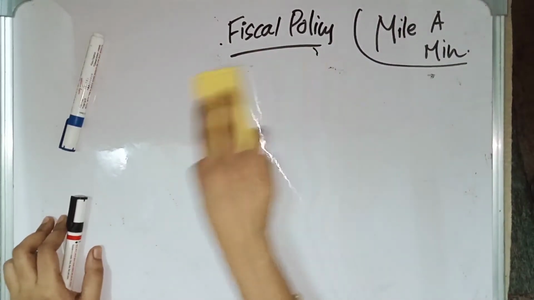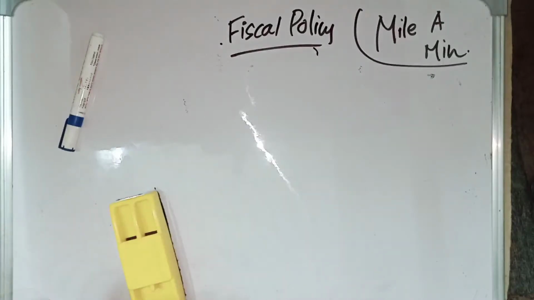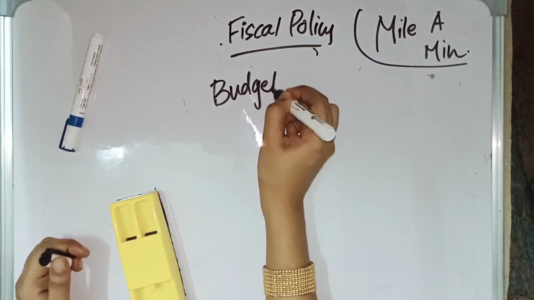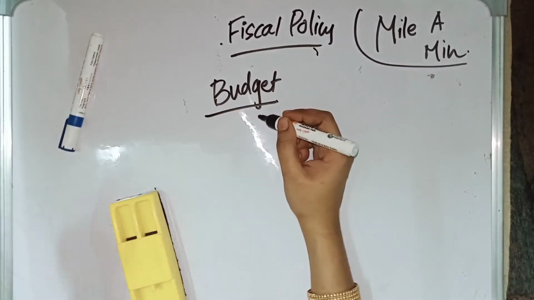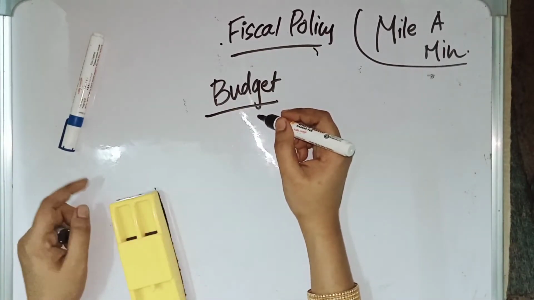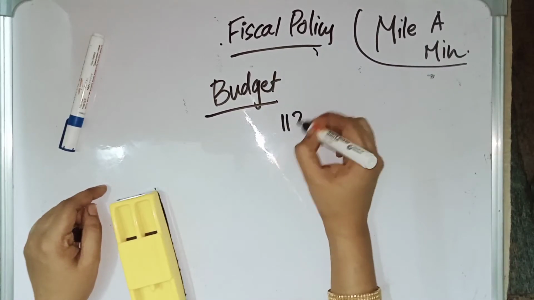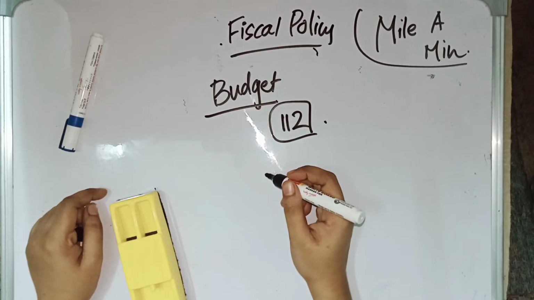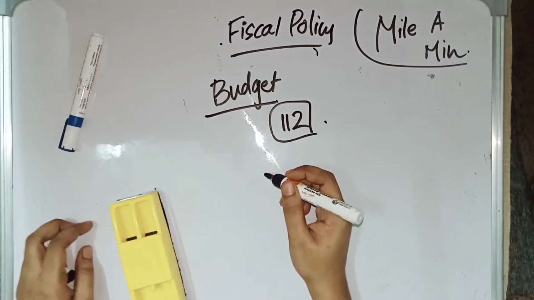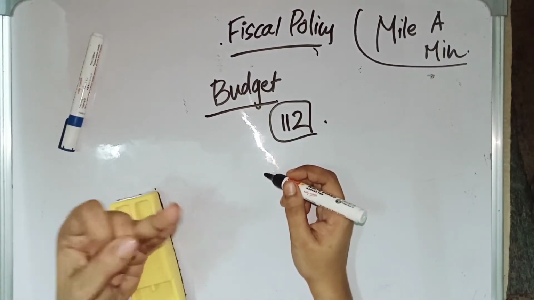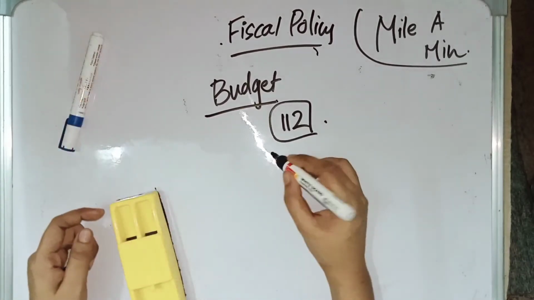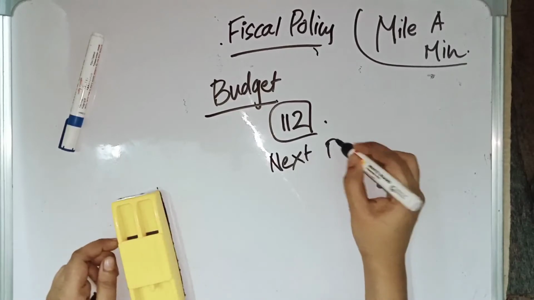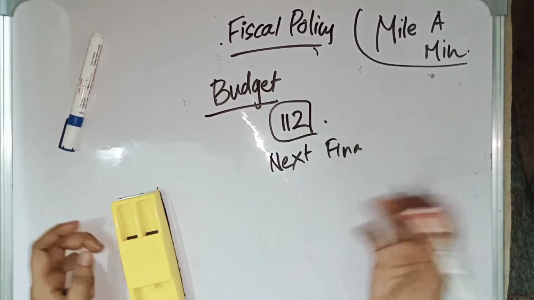And apart from this, the main tool of fiscal policy is the budget. Budget is mentioned in the constitution, but it is mentioned as the annual financial statement, under Articles 1 and 2. It contains the estimated revenue and expenditure for the next financial year, and the budget is the main tool for the implementation of this fiscal policy.